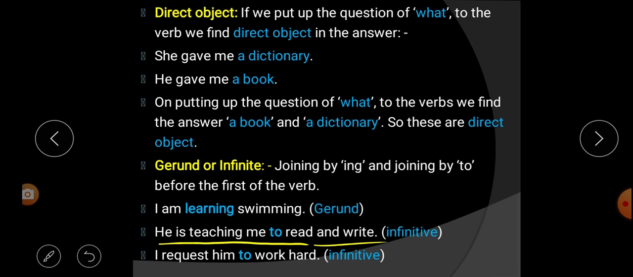Next, he is teaching me to read and write. So what is the verb first form here? Read is the verb first form and before read we have joined what? To. That's why it is infinitive. Next, I request him to work hard. What is the verb first form? Work is the first form and we have joined the word to. That's why it is infinitive. So gerund and infinitive are also a part of a predicate. Understood? Gerund and infinitive are also a part of predicate.